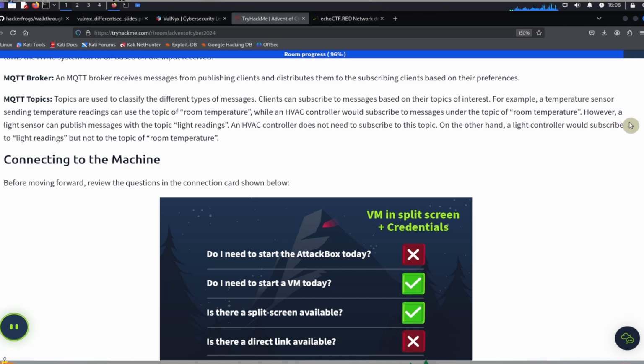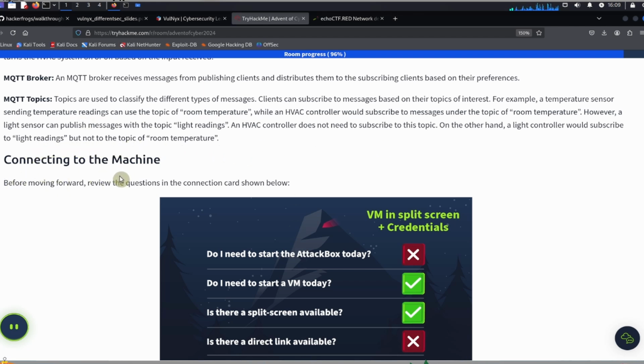However, a light sensor can publish messages with the topic light readings. An HVAC controller does not need to subscribe to this topic. On the other hand, a light controller would subscribe to light readings, but not to the topic of room temperature.